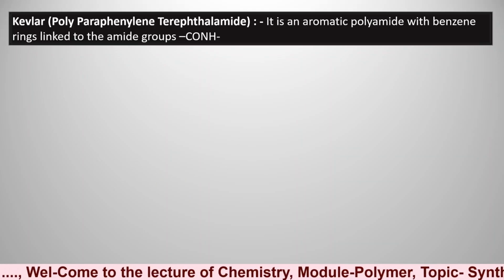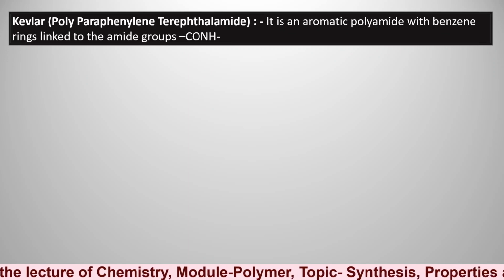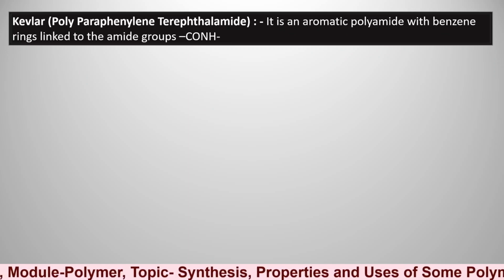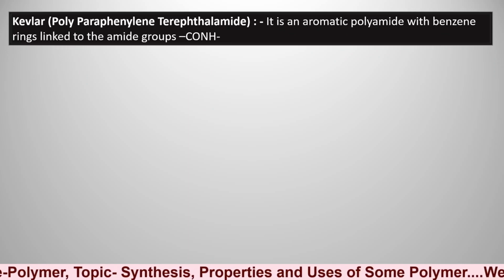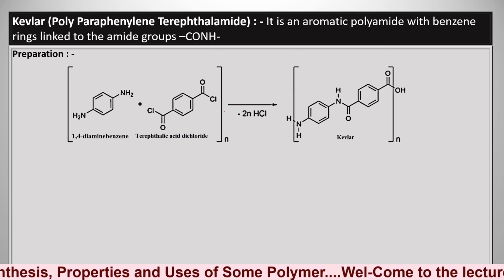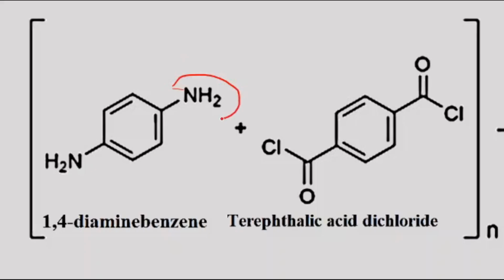The next example is Kevlar. So Kevlar is nothing but polyparaphenylene terephthalamide. It is an aromatic polyamide with benzene rings linked with amide groups, and it is obtained by a condensation polymerization reaction. So condensation takes place between 1,4-diamine benzene and terephthalic acid dichloride.